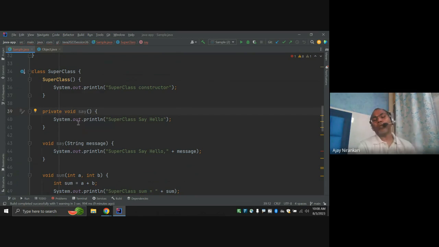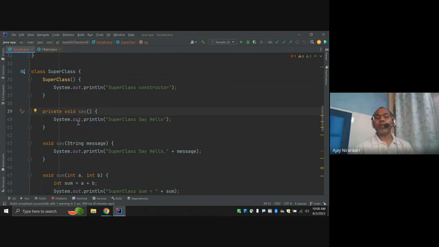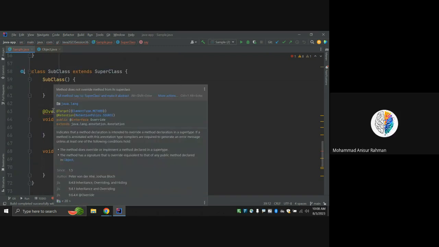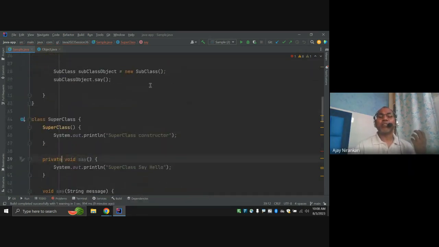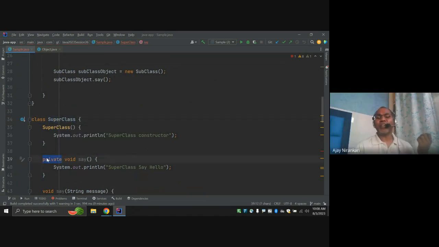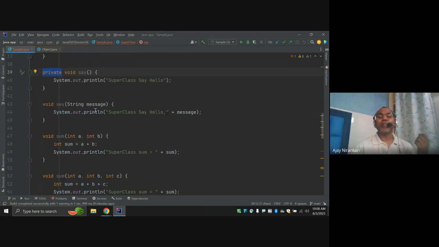First, a private method cannot be overridden. Notice that the compiler is very unhappy here. That is one of the rules, because there is some privacy as well for private data. If any method is private, that cannot be overridden. That means you cannot override it here.